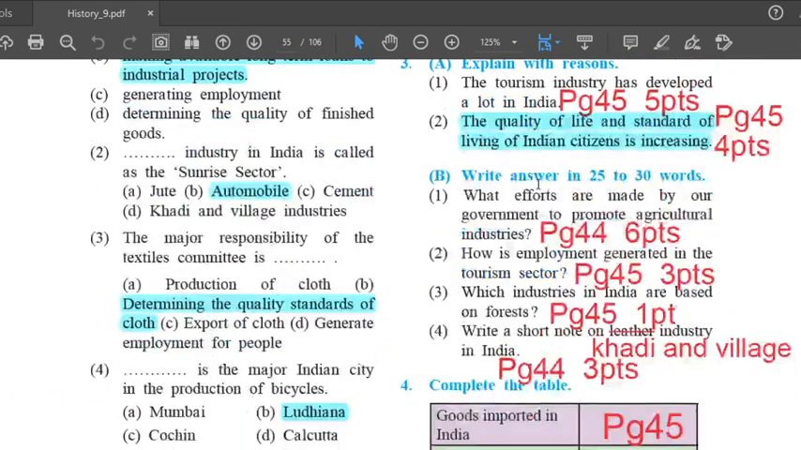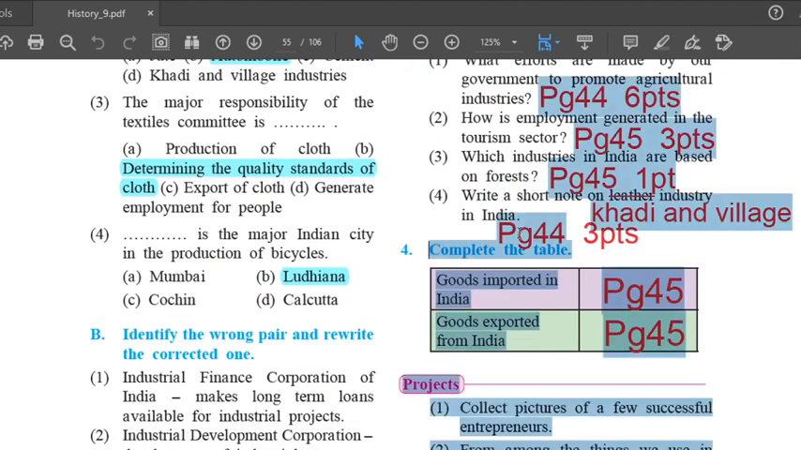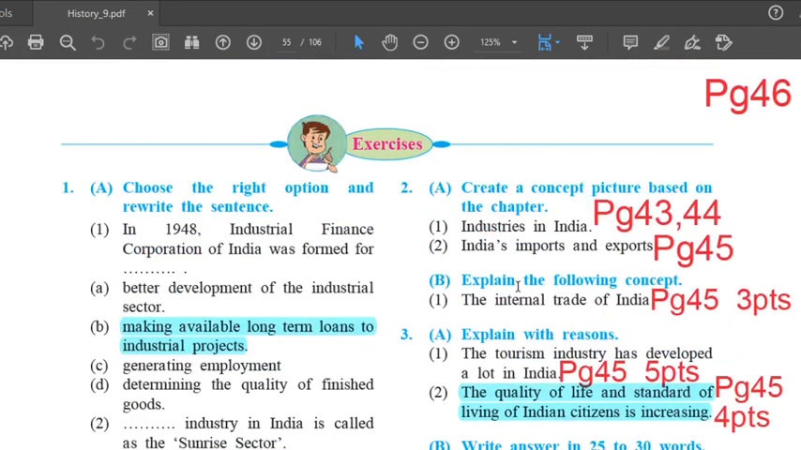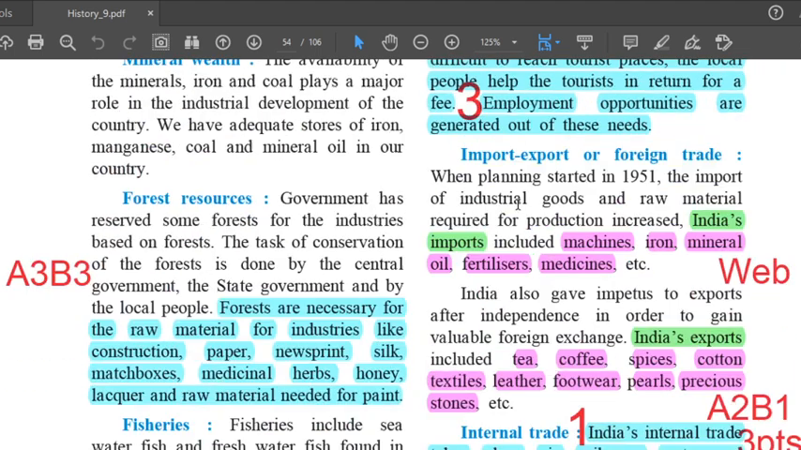Last question, it's the table. Complete the table. First, goods imported in India, and the second one is goods exported in India. This answer is the same, just like the web over here. Second one, India's imports and exports. It's on page number 45, right hand side.